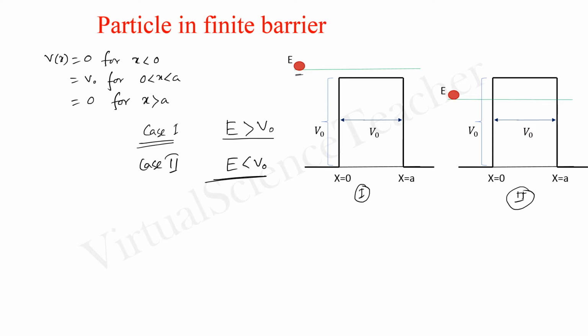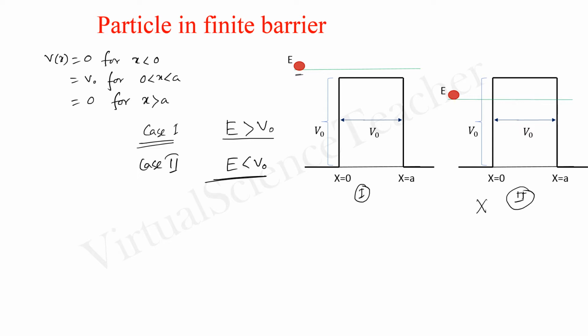That means energy E less than V0. Classically, it is not possible for this particle to overcome this barrier, because the energy is less than the potential barrier, and from your experience you can obviously say that this is not possible. In this region the particle cannot move beyond x equals a.